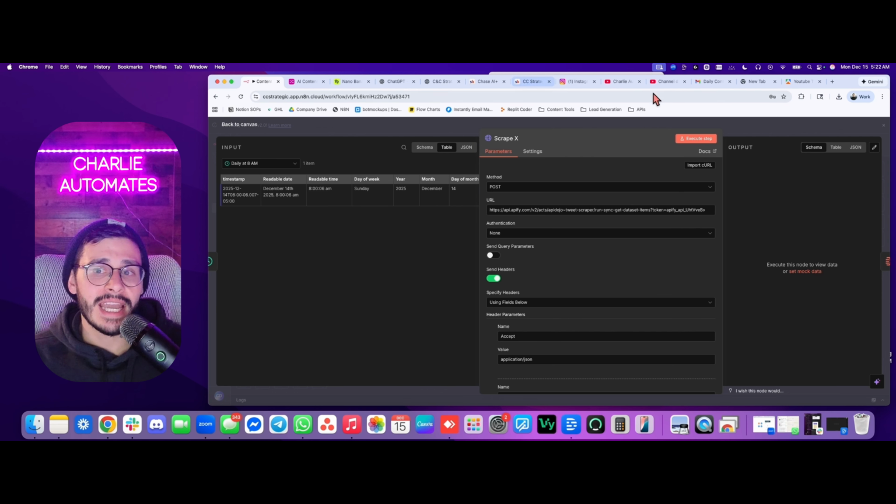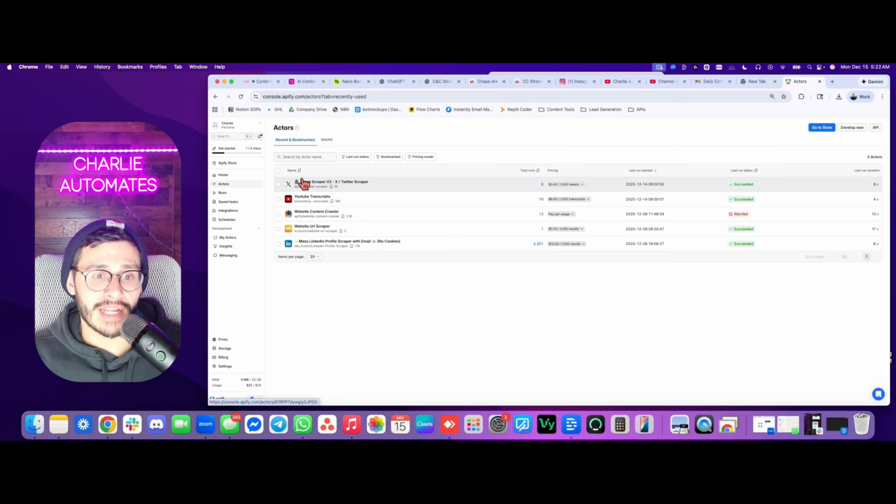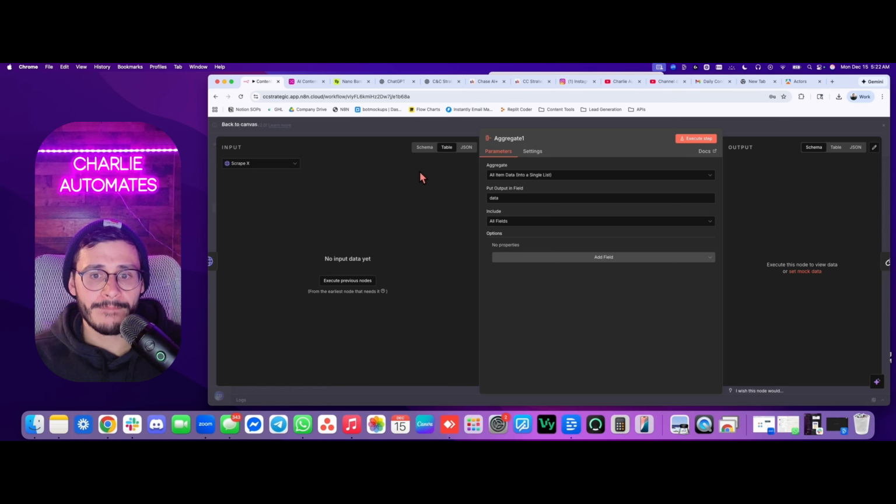Moving on to Twitter, this is going to be the Apify node that pulls the actual tweets from Twitter. And in the same way that I showed you Apify, it's just going to be a different actor that we're using. And this is going to be the Tweet Scraper V2. Link is also in the community. It's going to aggregate all this data for me.